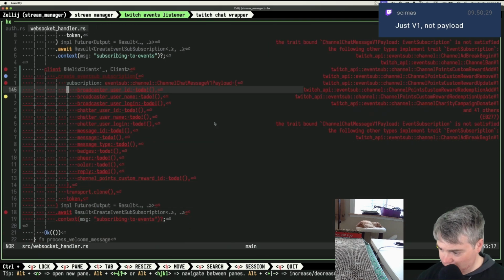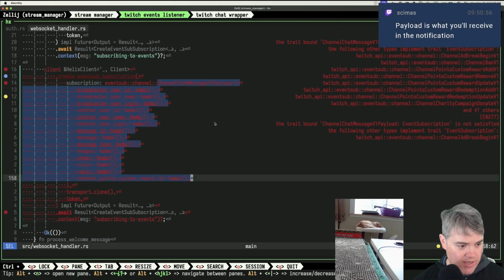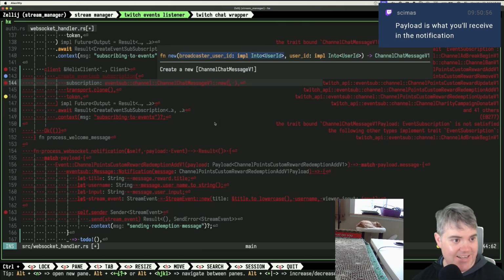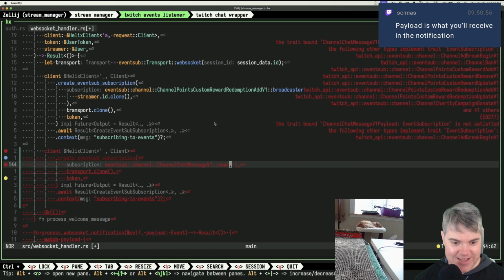Do I need all of those, really? Just v1, not payload. Okay. Oh, the payload's what I'm getting back, right? Okay, that's why. Got it. So channel chat message v1. There we go. New broadcaster ID. We'll get it eventually. Eventually I get it right. I just get it wrong a lot of times beforehand.